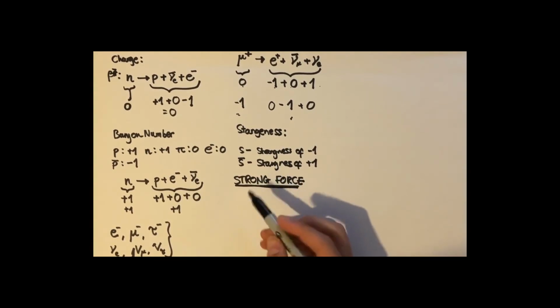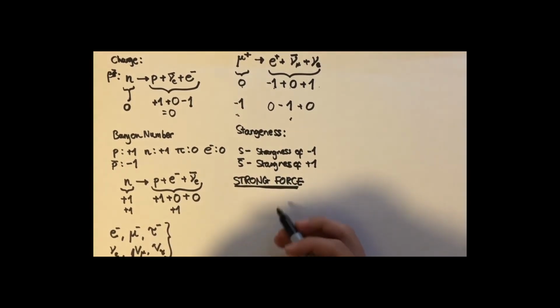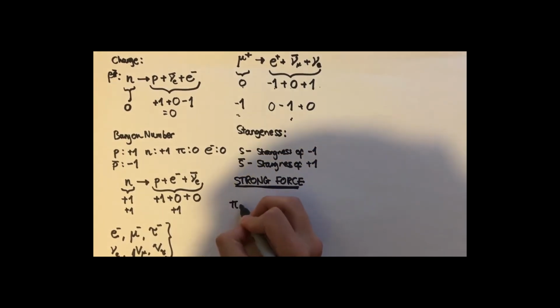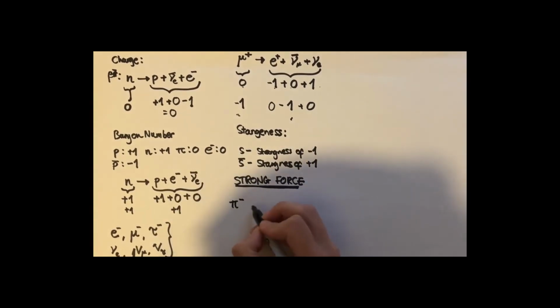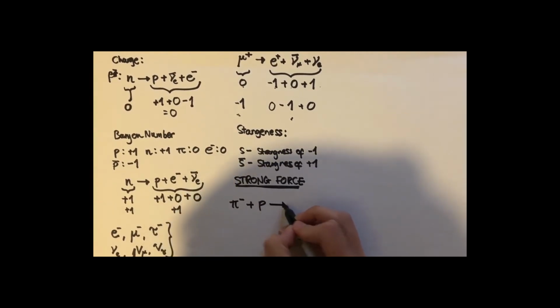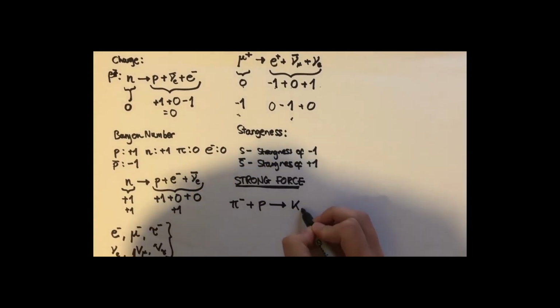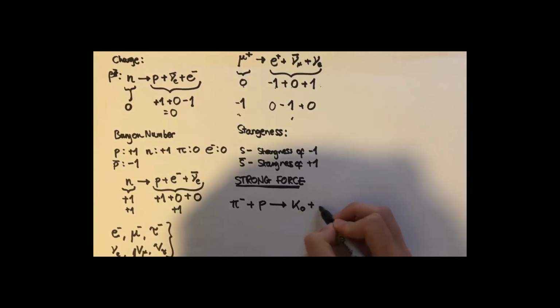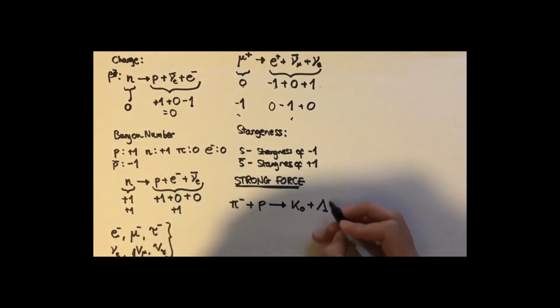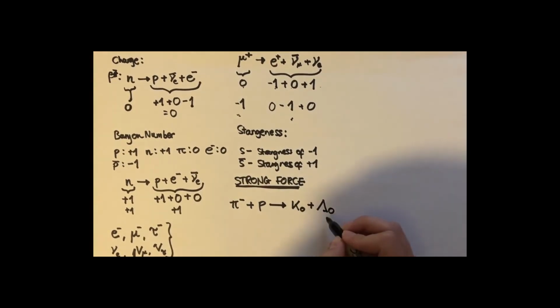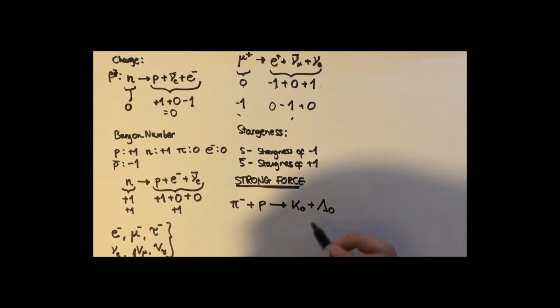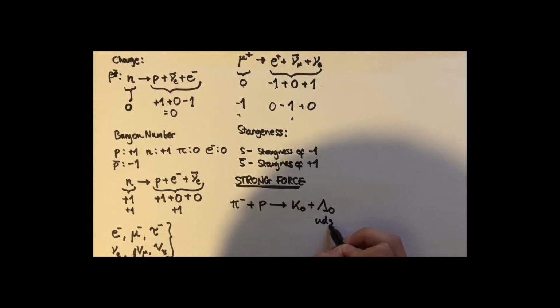So let's do one final example showing the conservation of strangeness. So we have a pi minus meson plus a proton goes into a kaon plus this new particle which is called the lambda. And you may be asking, what's this lambda particle? Well, you don't have to know it, don't worry. But its quark composition is up-down-strange.